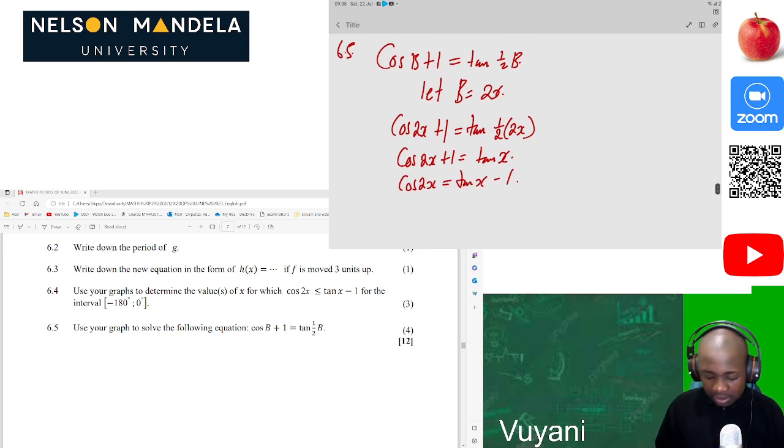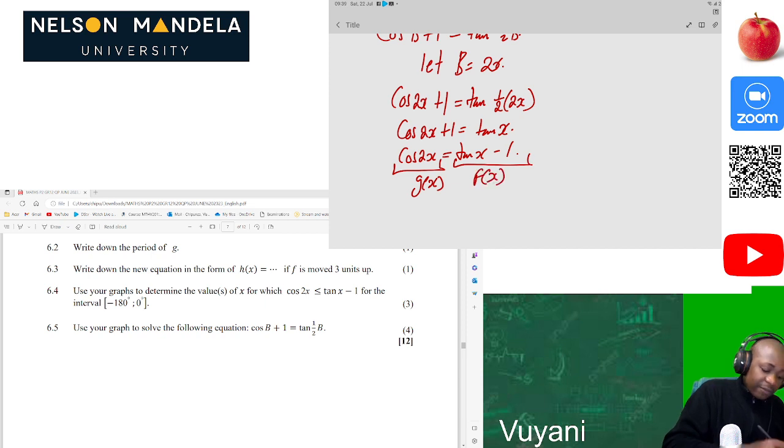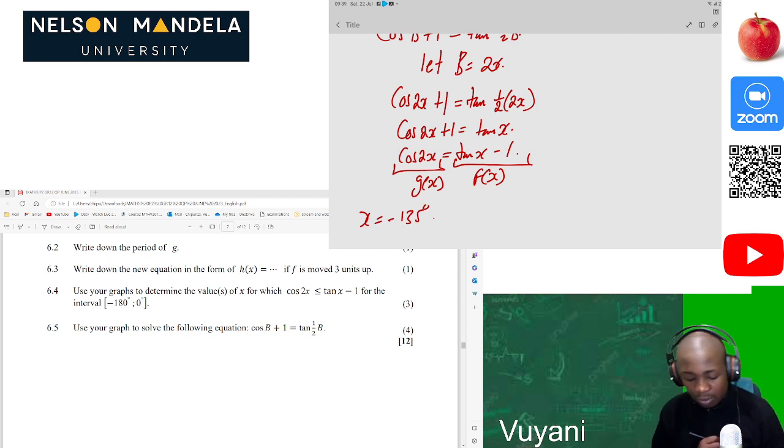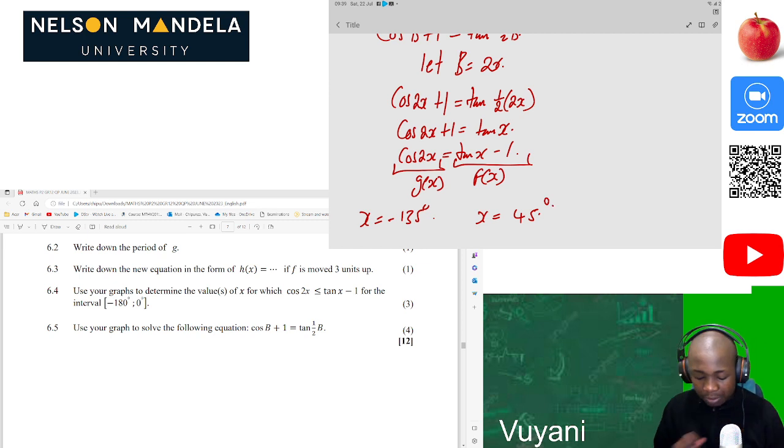Then you can see that we can actually solve this. Where are these two functions equal? This is our g of x, and this is our f of x. So now on our graphs, we just see which x values these two graphs are exactly equal. We can see that when x is equal to negative 135, these two functions are equal. Also when x is equal to 45, they are also equal.